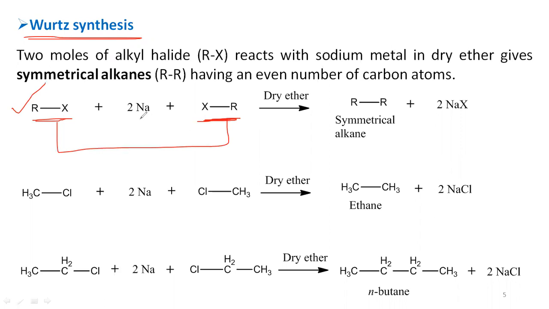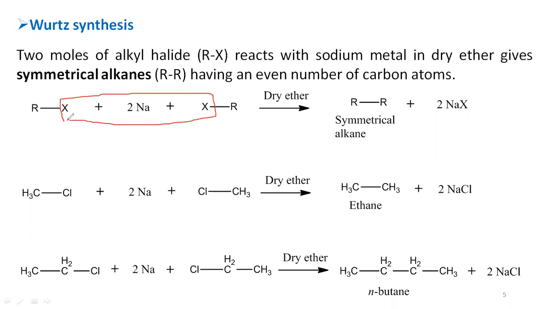So the similar alkyl halides are in reaction with sodium metal. When it reacts with sodium metal, the halogen portion is removed as sodium halide. For example, here the halogen is chlorine. It is removed as sodium chloride. And whatever the remaining alkyl groups there are in the alkyl halides, those alkyl groups are connected together. You are going to get the symmetrical alkane because you are using the same type of alkyl halides, 2 moles, so that you are going to get the symmetrical alkane.